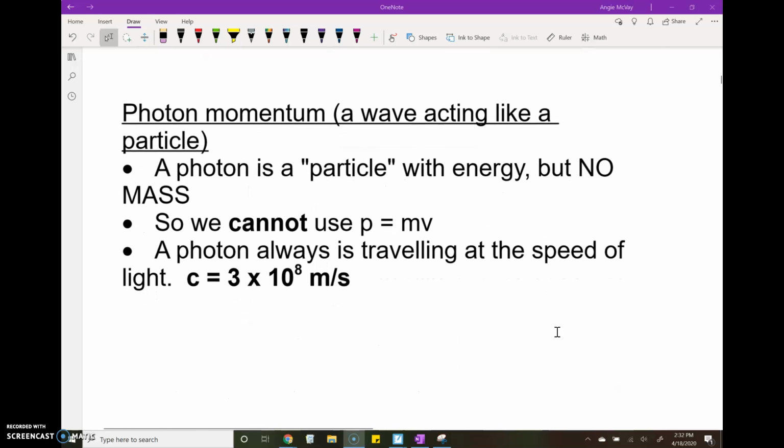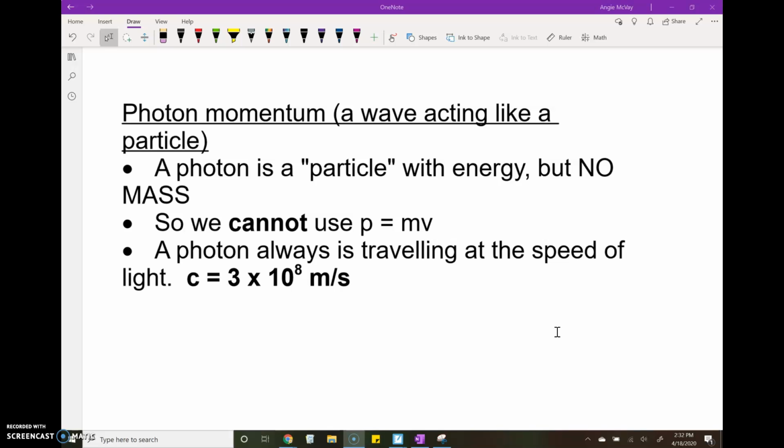All right, so again, we're talking about a photon being a light particle. In the past, we've been talking about light acting like a wave. It could reflect, refract, diffract, and interfere. But in the photoelectric effect, photons were undergoing collisions with electrons. It was acting like a particle.